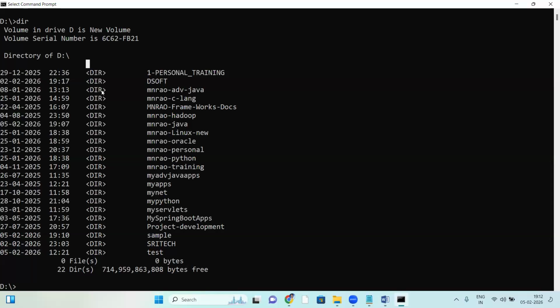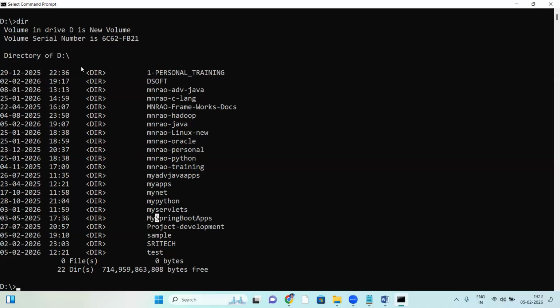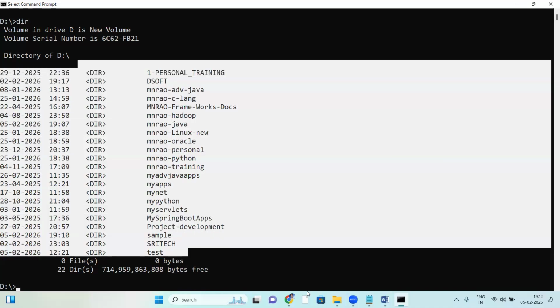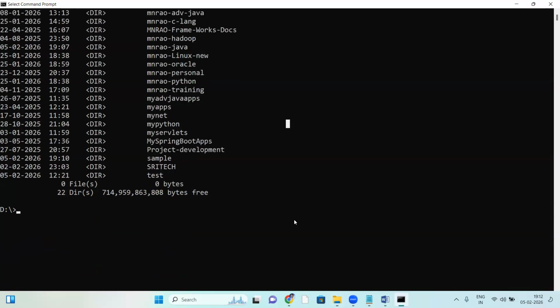In the character interface, we call it a directory. In the Windows GUI, the graphical interface, we call it a folder. In the graphical interface, folder; in the character interface, directory. Okay, fine.